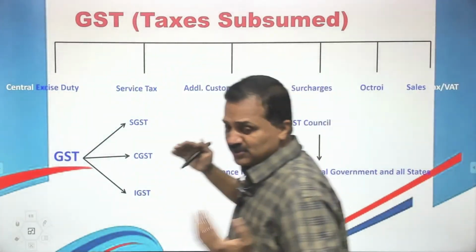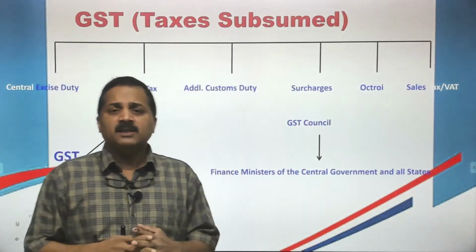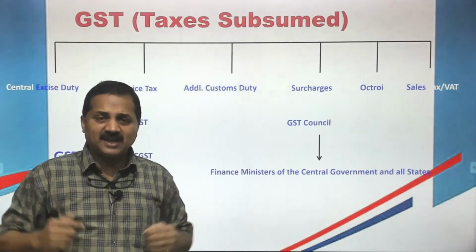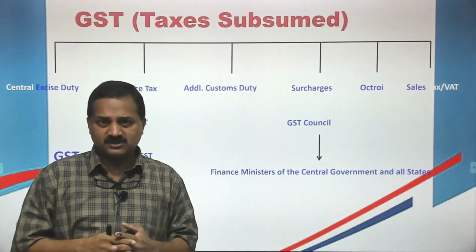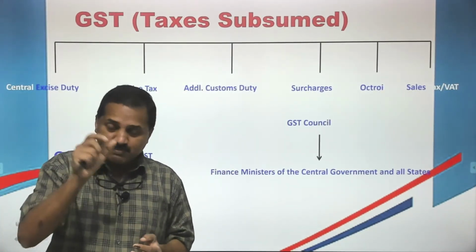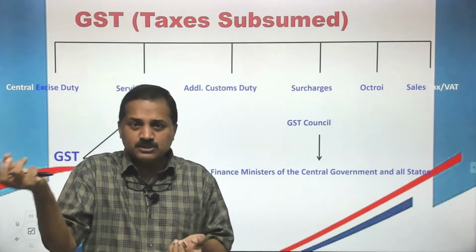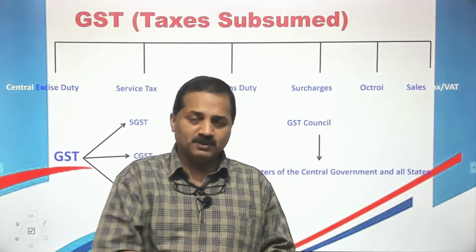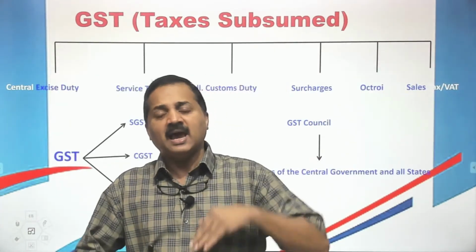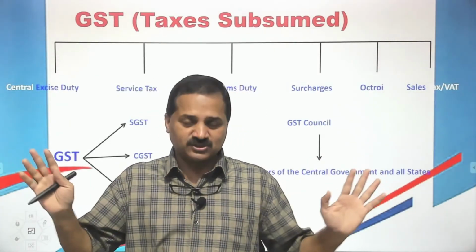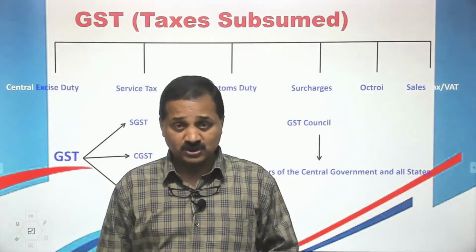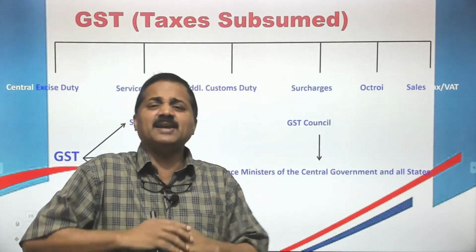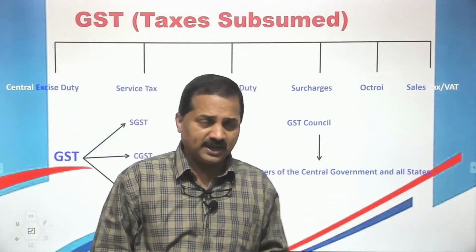What has happened with GST? Look, there were a lot of central government taxes and state government taxes on the same product. When a product is manufactured and before it reaches the final consumer, both the central government and state government would tax at different levels under different names. This was the major problem. So it created a kind of myopia on taxation.